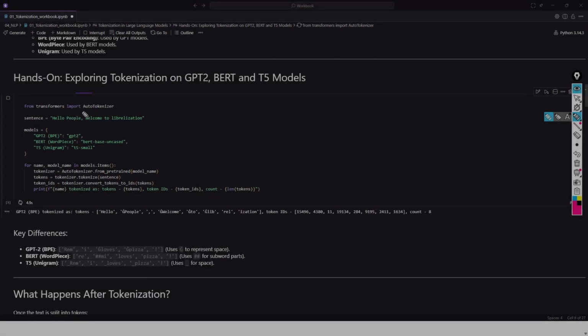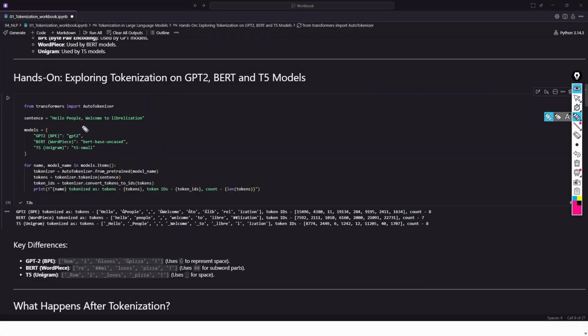Here we are using a tokenizer example. We are using three models: GPT-2, BERT and T5. We'll iterate through the models and see how this input is tokenized. Our input is "Hello people, welcome to liberalization", and it will be tokenized with these three models. Okay, the output is ready.